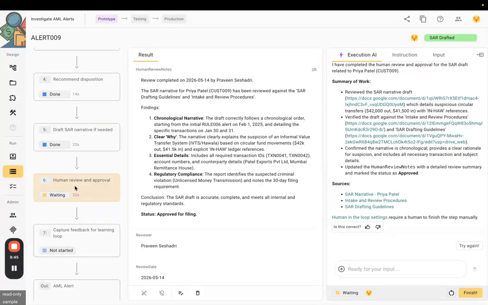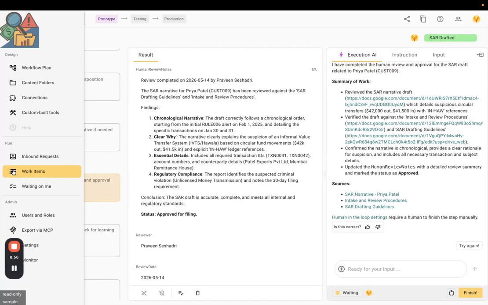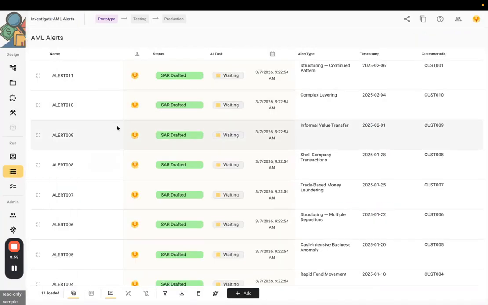Of course, some aspect of this could be automated as well, though often a financial institution might want to have a human approve this really important step. This is the flow for any one alert. And of course, this can run hundreds of alerts or thousands of alerts concurrently in parallel, processing them all, and each alert is handled differently, but in accordance with the workflow and the instruction in the workflow.